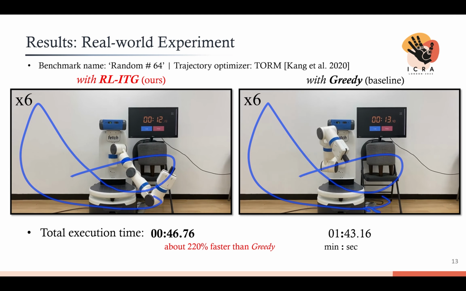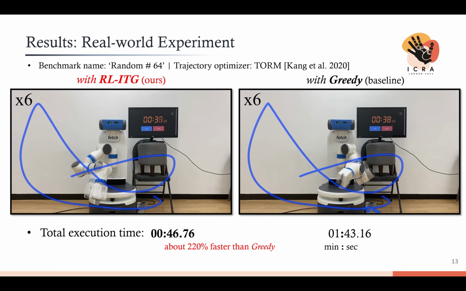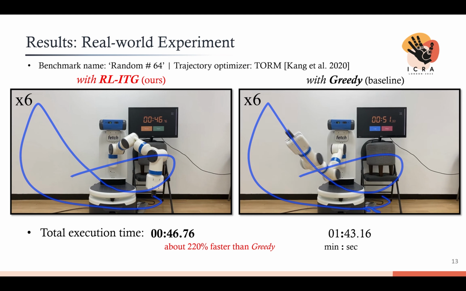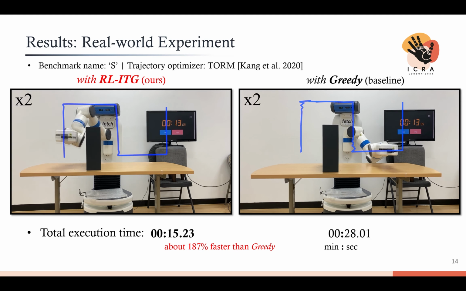We also conducted experiments on a real robot. Our initialization method significantly reduces the total execution time. Our approach also provides a smoother trajectory, resulting in lower jerkiness for the controller to smoothly track.